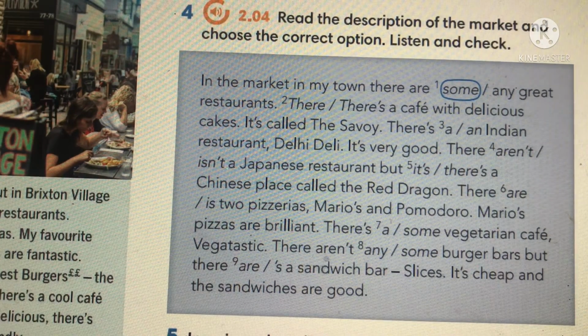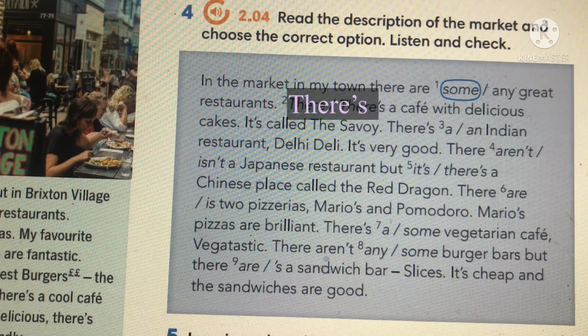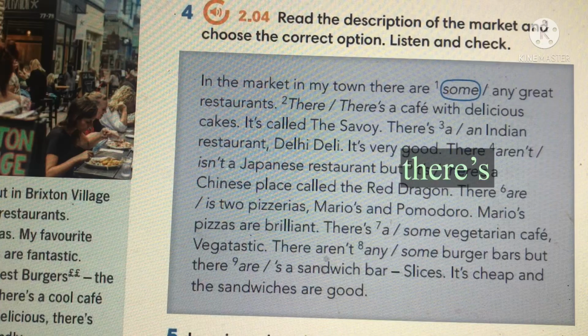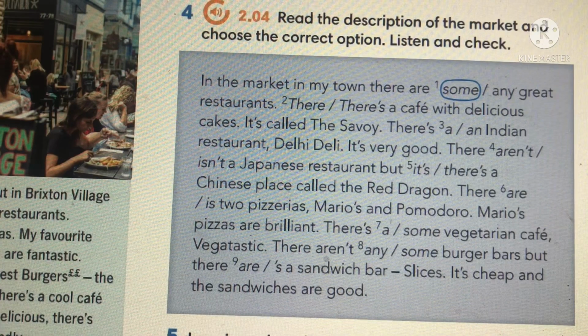In the market in my town, there are some great restaurants. There's a cafe with delicious cakes. It's called the Savoy. There's an Indian restaurant, Delhi Delhi. It's very good. There isn't a Japanese restaurant, but there's a Chinese place called the Red Dragon.